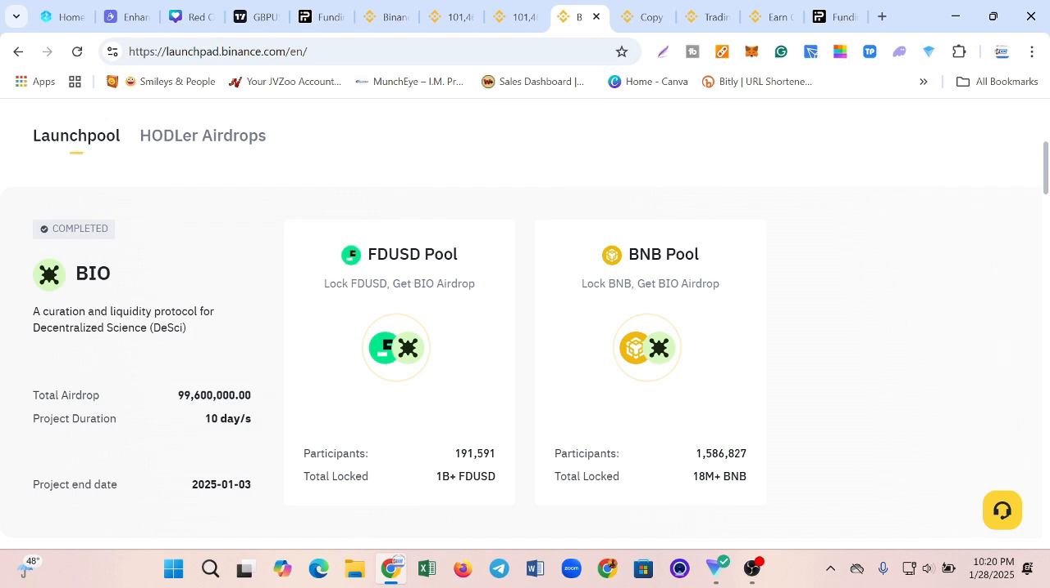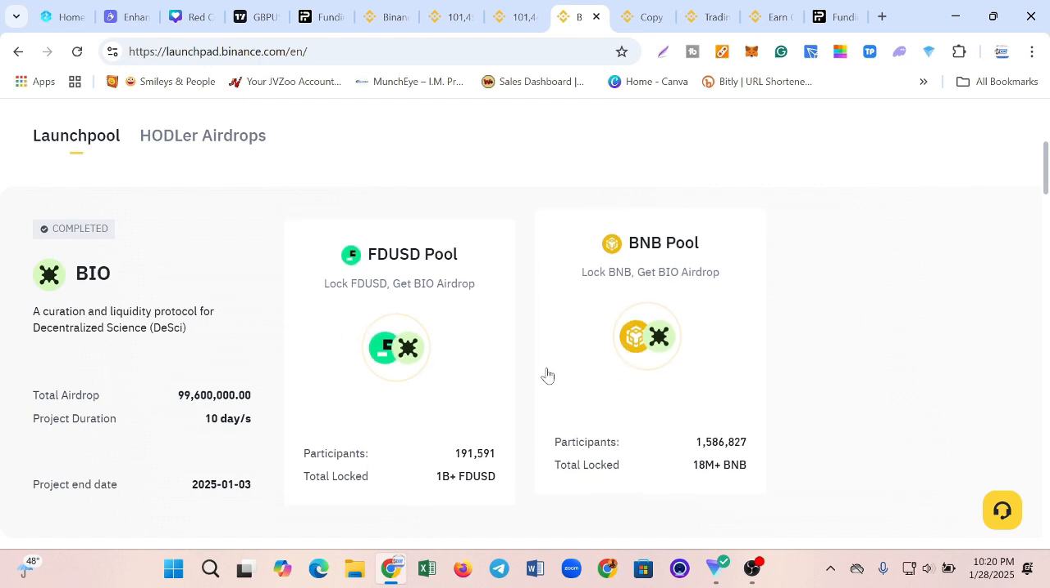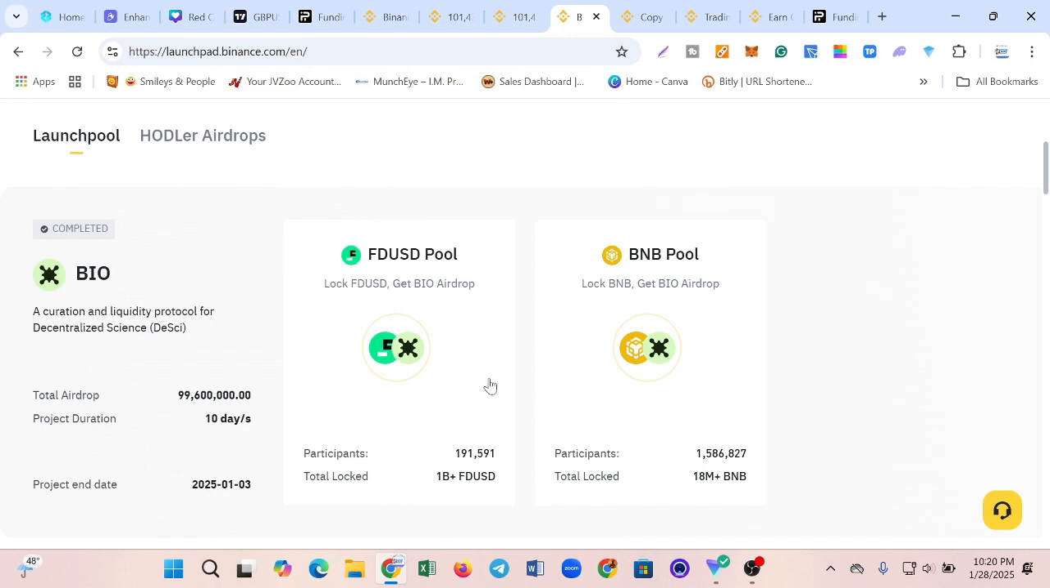So you can see for this particular one, the total airdrop that they actually gave out is 99,600,000. 99,600,000 Bio is what they actually gave to people that supported their project. And trust me, on the very day that the project comes to an end, the exact amount of BNB or FDUSD that you use in supporting this project will be transferred to your spot wallet on Binance, and also the amount of airdrop that is allocated to you will also be transferred to your spot wallet. So it's a win-win game for you.